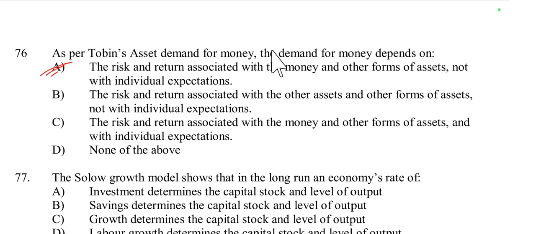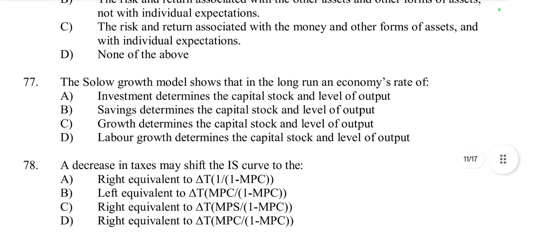So here the risks and return associated with money and other forms of asset, not with the individual expectation. So option A is the right option. Then question number 77. The Solow growth model shows that in the long run, an economy's rate of saving...